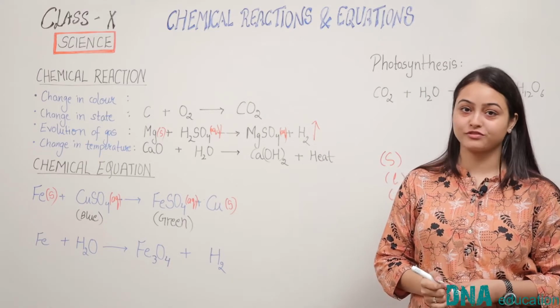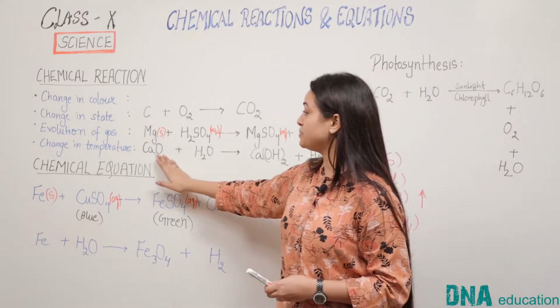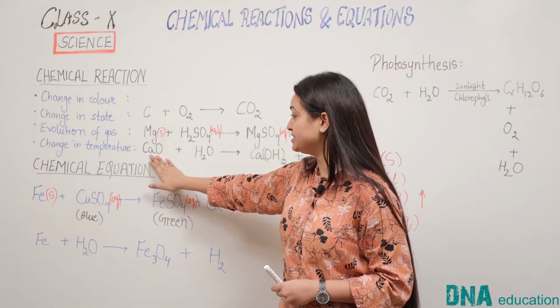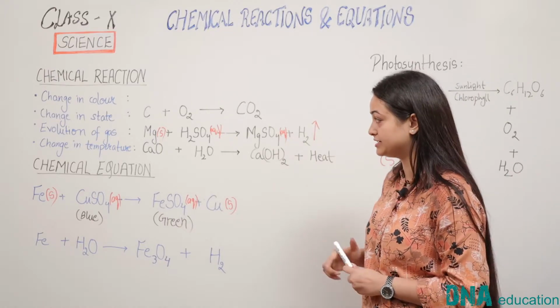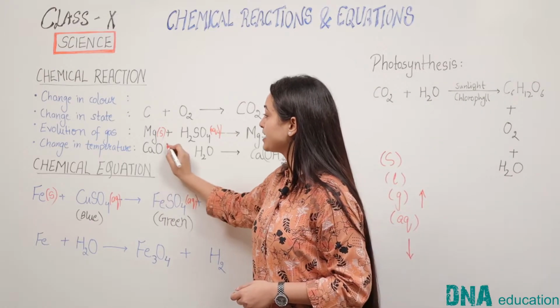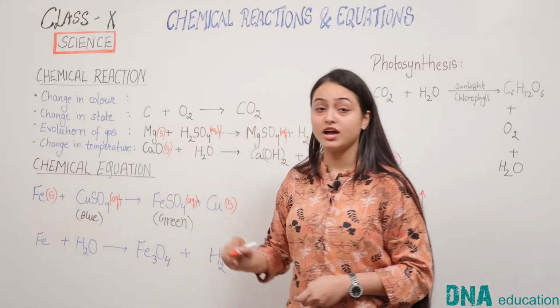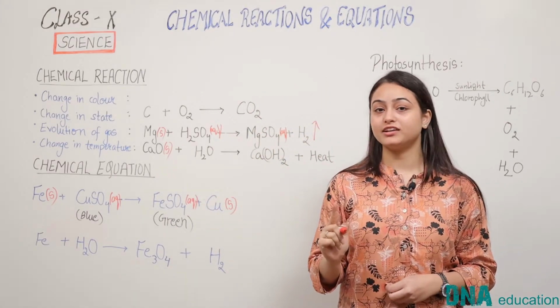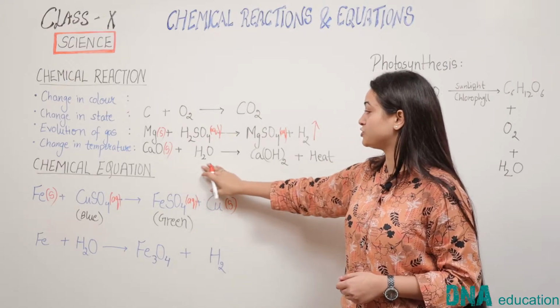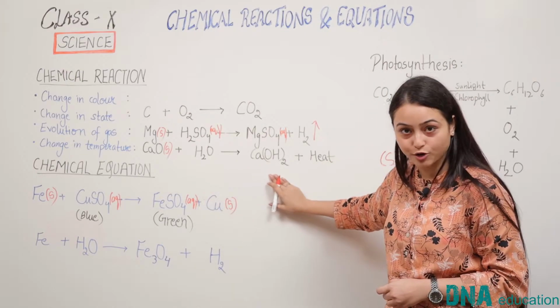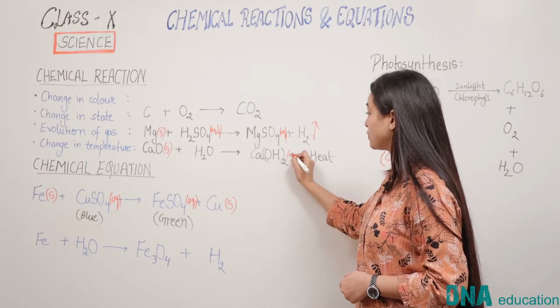indicating the evolution of gas. Similarly, calcium oxide reacts with water to form calcium hydroxide and releases heat. Calcium oxide can be taken in solid form. Remember, calcium oxide is also called quicklime. And when it reacts with water, it forms calcium hydroxide, which is aqueous.